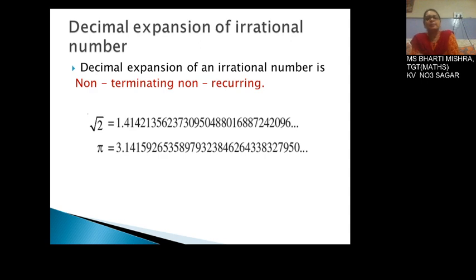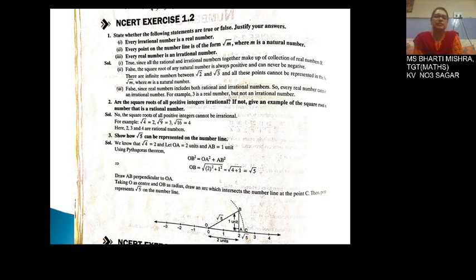But the decimal expansion of an irrational number is non-terminating and non-recurring. For example, look at root 2. You know how to calculate root 2. We had studied in class 8. So by this calculation, we have 1.414213562373 and so on. Pi, that is 22 upon 7, this can be written as 3.141592653 and so on. So on the basis of this, let us start exercise 1.2.